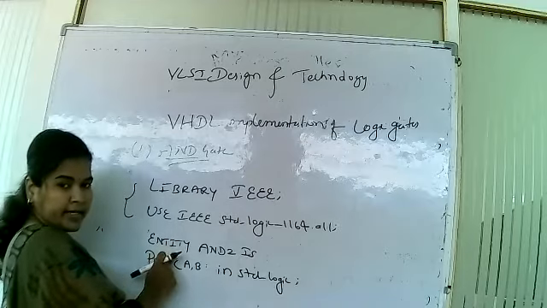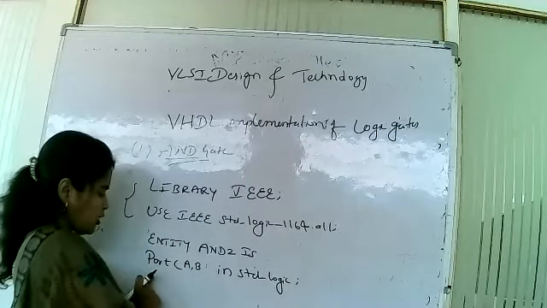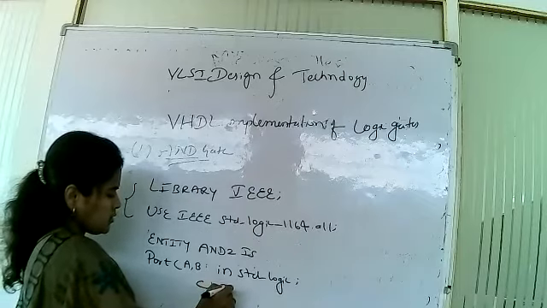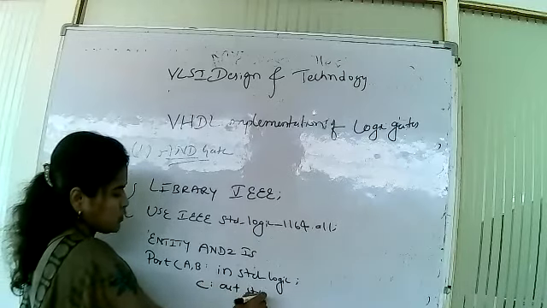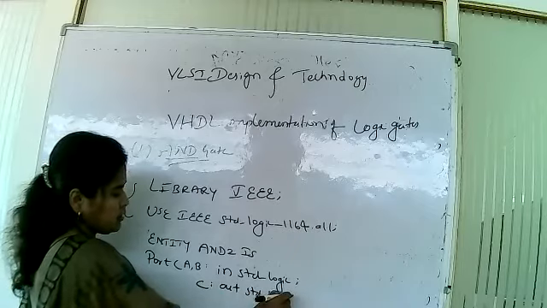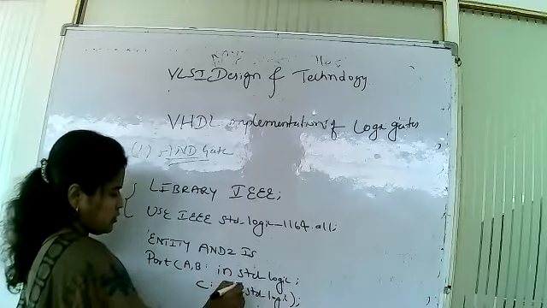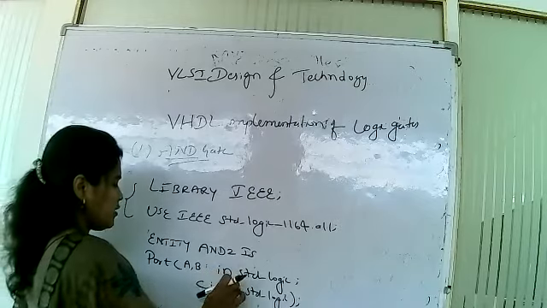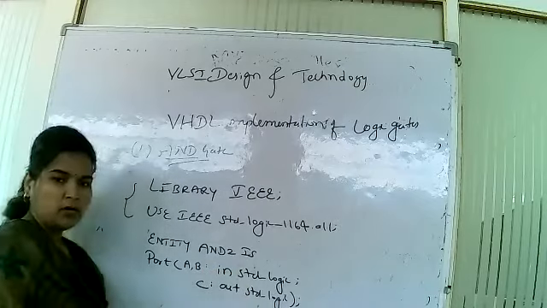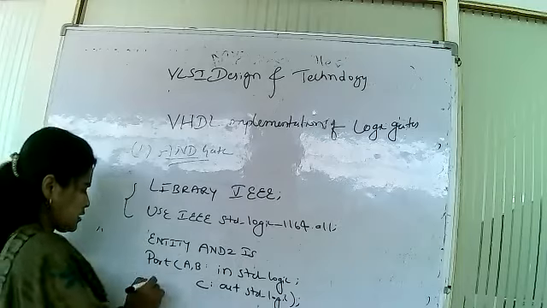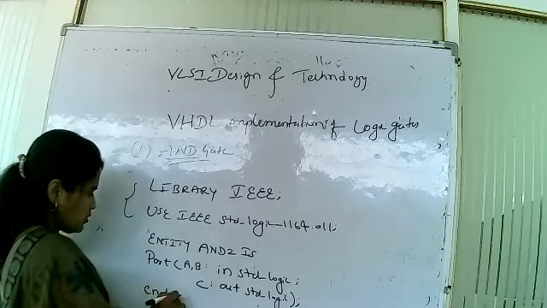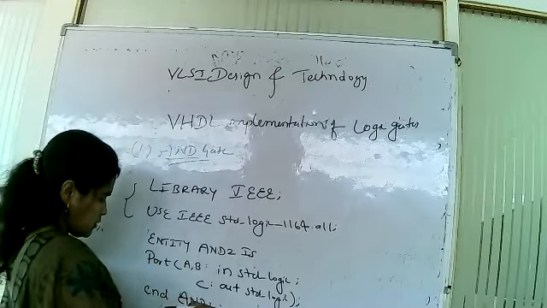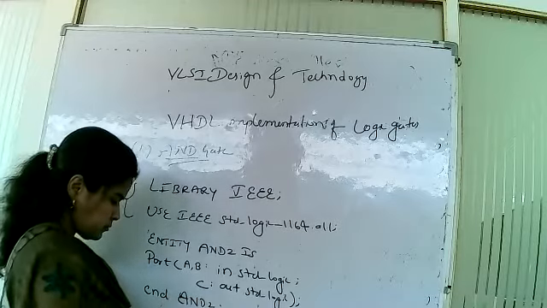In the entity, what will we write? We will write the input and the output. So what do we have over here? Input. What is the output? C, it is out standard logic. A, B in standard logic and C out standard logic. Any doubts? It is now the end of and2.